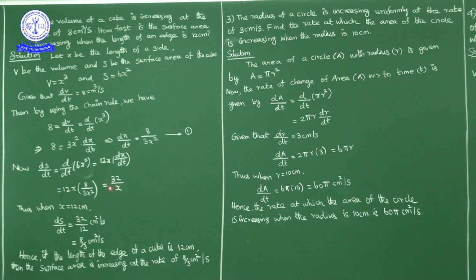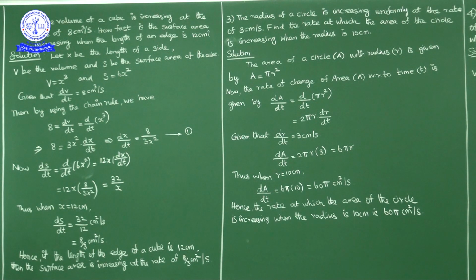Now when x value is 12, we have to find the rate change in the surface area of cube when edge is 12 centimeter. So when x is equal to 12, in place of x if you write 12, dS by dt is equal to 32 by 12 centimeter square per second. 4 cancel in numerator and denominator, 8 by 3 centimeter square per second. If the length of the edge of a cube is 12 centimeter, the surface area is increasing at the rate of 8 by 3 centimeter square per second.